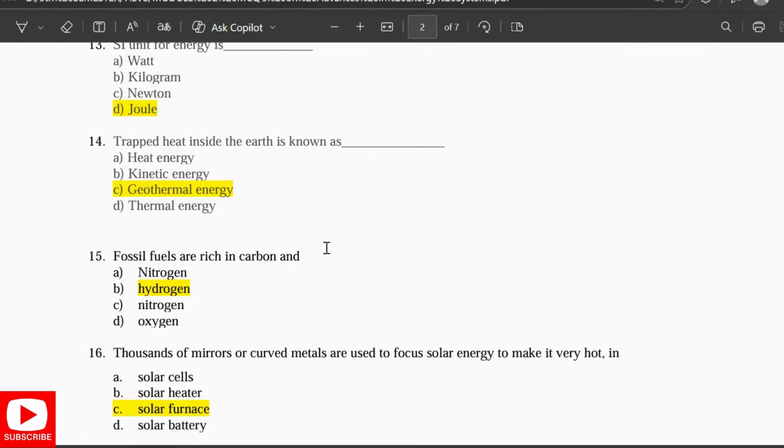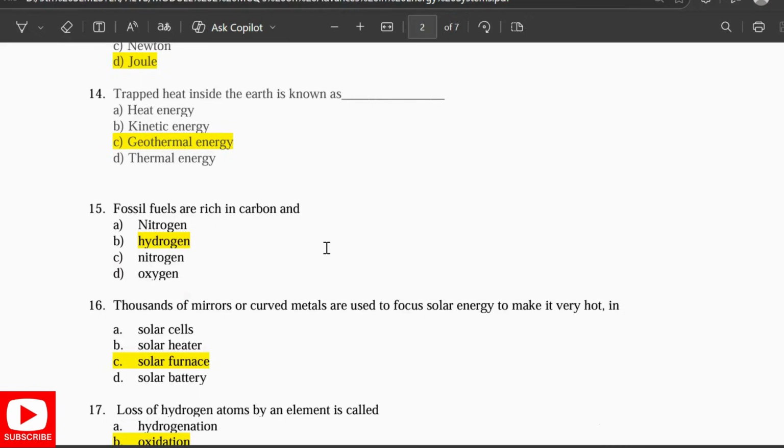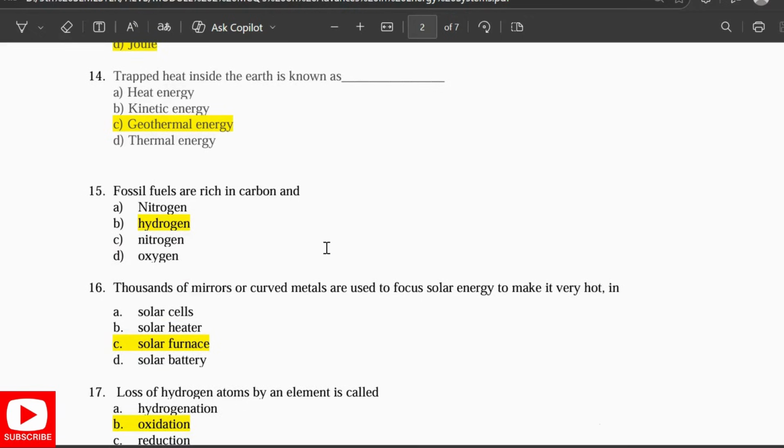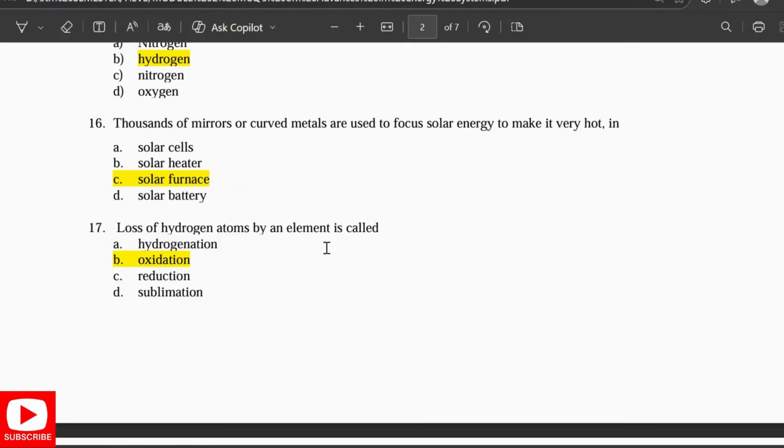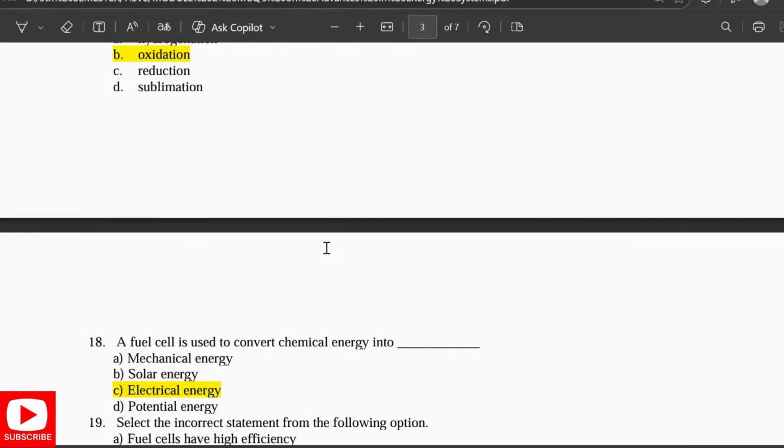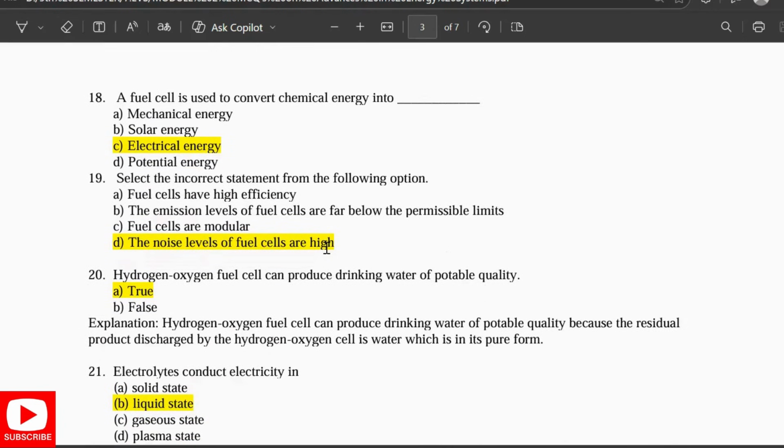The fossil fuels are rich in carbon and hydrogen. Thousands of mirrors or curved metals are used to focus the solar energy to make it very hot in the solar furnace. Loss of hydrogen atoms by an element is called oxidation. A fuel cell is used to convert the chemical energy into the electrical energy.